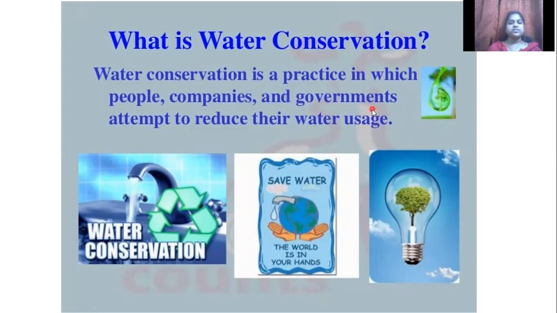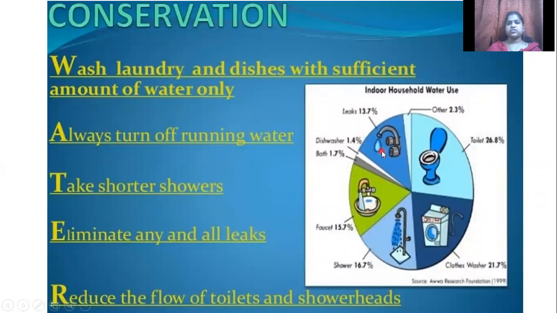Water conservation is a practice in which people, companies, and governments attempt to reduce their water usage. We know the various steps we have to take to conserve water. First of all, we should analyze why we need water conservation. These are the various steps which we already know. See here, the starting is WATER. Wash laundry and dishes with a sufficient amount of water only. Always turn off running water. Take shorter showers. Eliminate any and all leaks. Reduce the flow of toilets and shower heads.